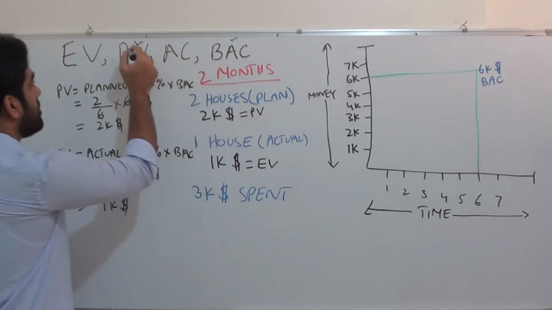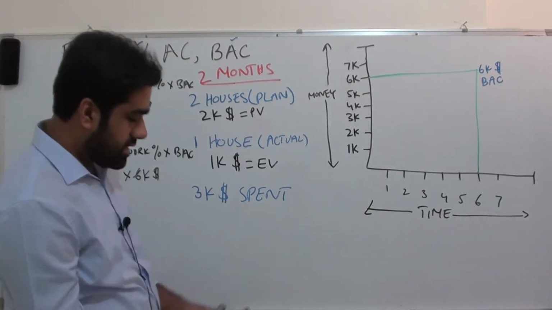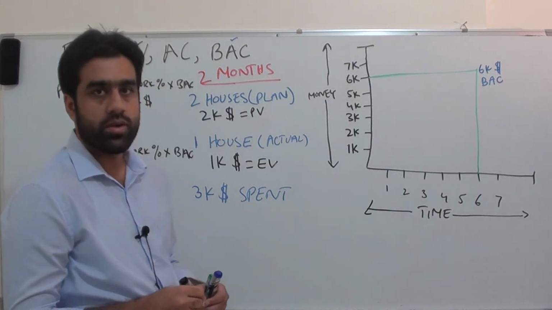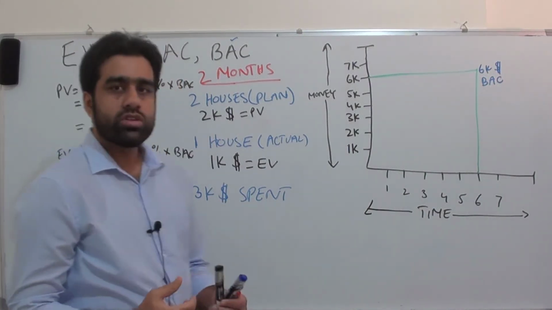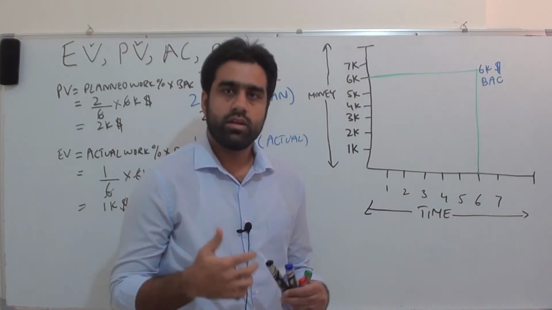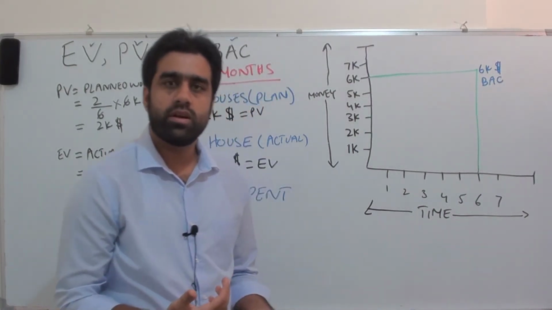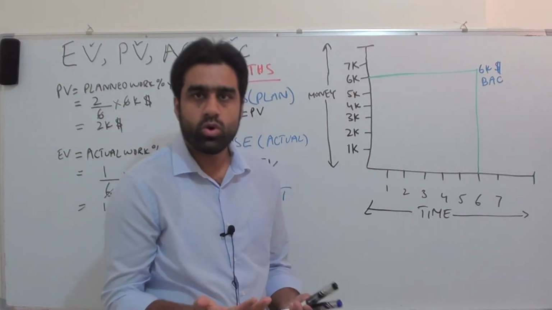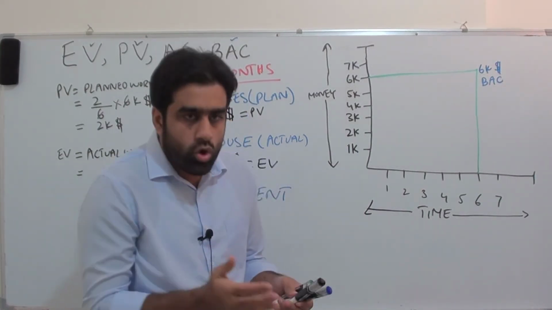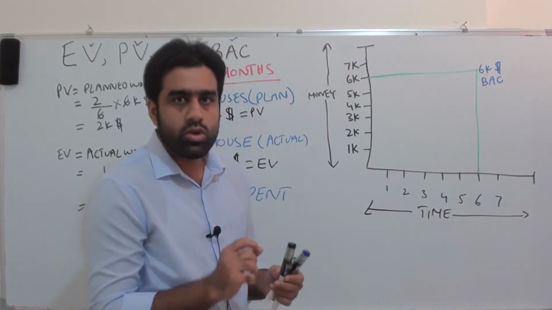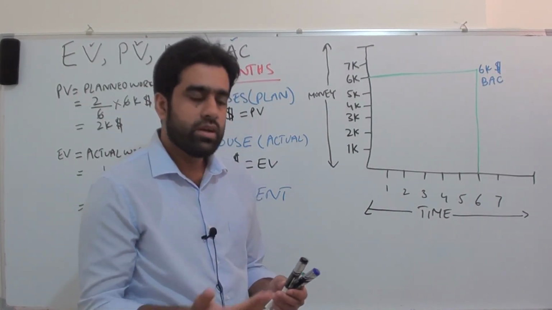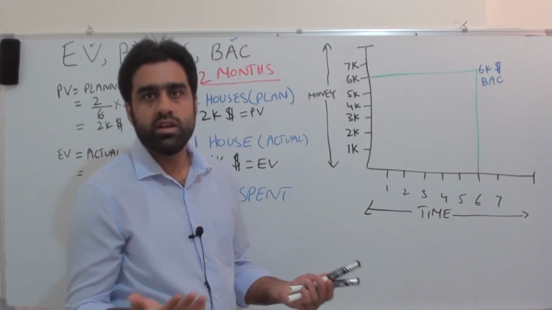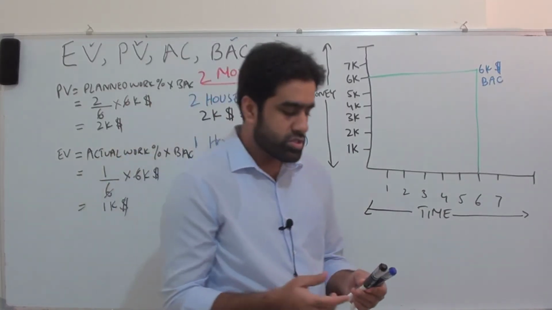So BAC, planned value, earned value we discussed. Last thing is actual cost. What is actual cost? Actual cost is something you don't need to calculate. In the problem statement, you will always know how much amount has been spent. When you are performing a project, you always take notice of the amount that has been spent. So it's simply the amount of money that has been consumed by the project.